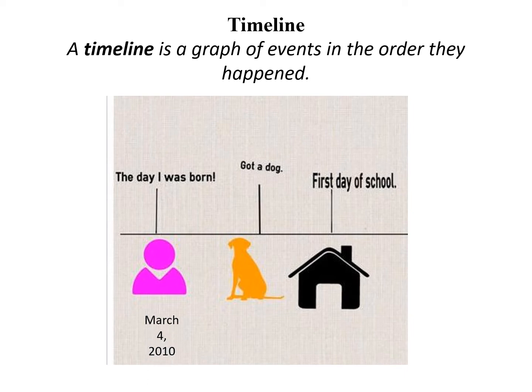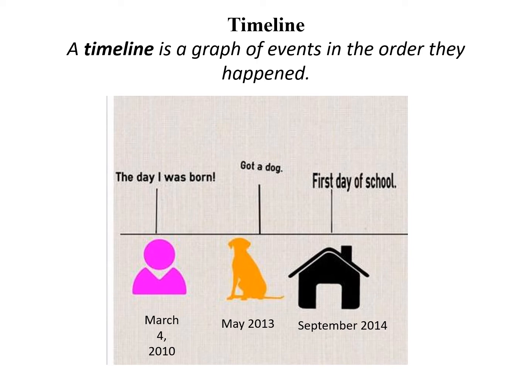When were you born? Let's imagine you were born on the 4th of March 2010, and maybe by May 2013 you got a dog. And when you first went to school, it was September 2014. Now if I ask you, when did you get a dog? So you will look for the picture of the dog and you will see the date and tell me in May 2013.